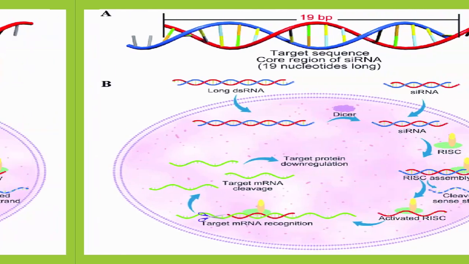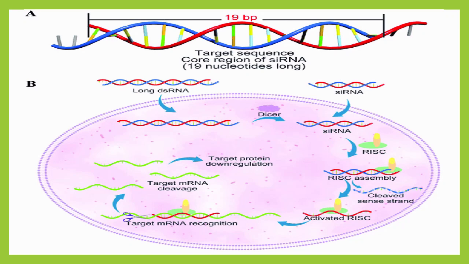Now let me explain more by using this diagram. So simply, this is the DNA sequence, a double stranded DNA sequence. Now, as I told you, both strands will now produce RNA to form double stranded RNA. Both strands will be transcribed into RNA or mRNA.